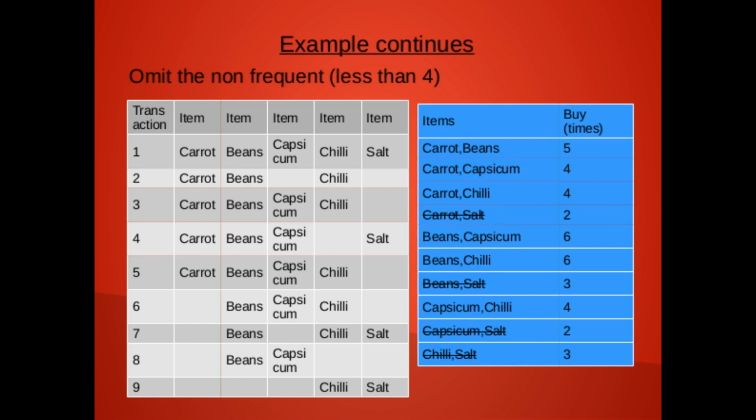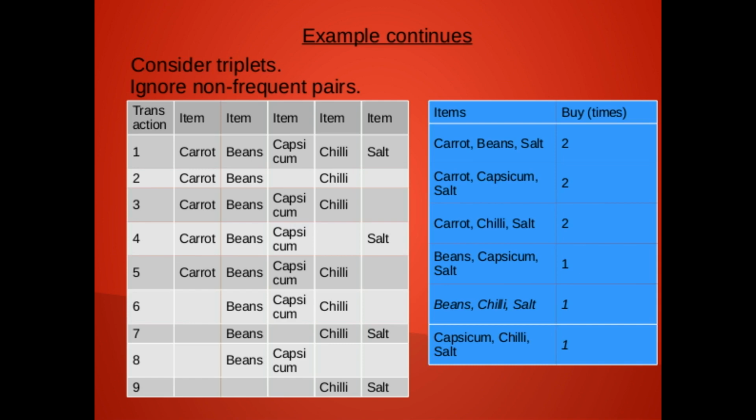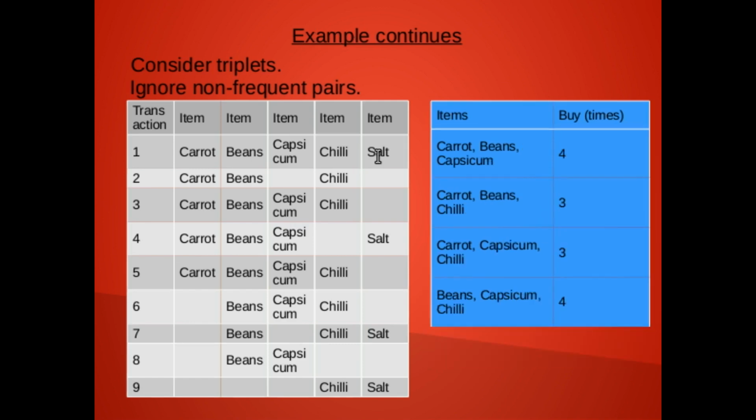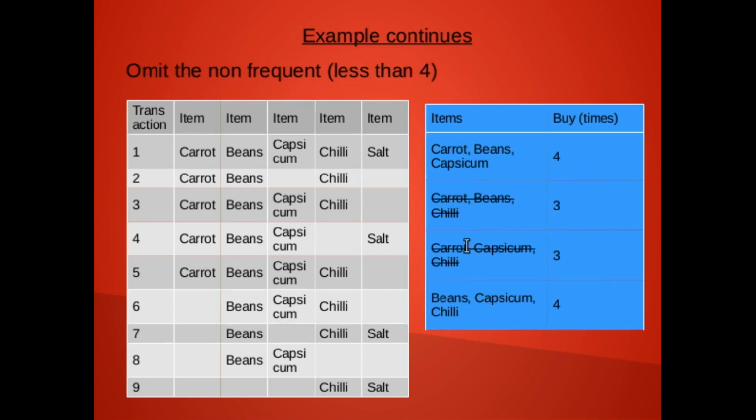So now, omitting those triplets, we find the triplets: carrot, beans, capsicum 4 times; carrot, beans, chili 3 times; carrot, capsicum, chili 3 times; and beans, capsicum, chili 4 times. Now we have to ignore those which are less than the threshold value. So now we will discard these. After that, we will consider the quadruplets.